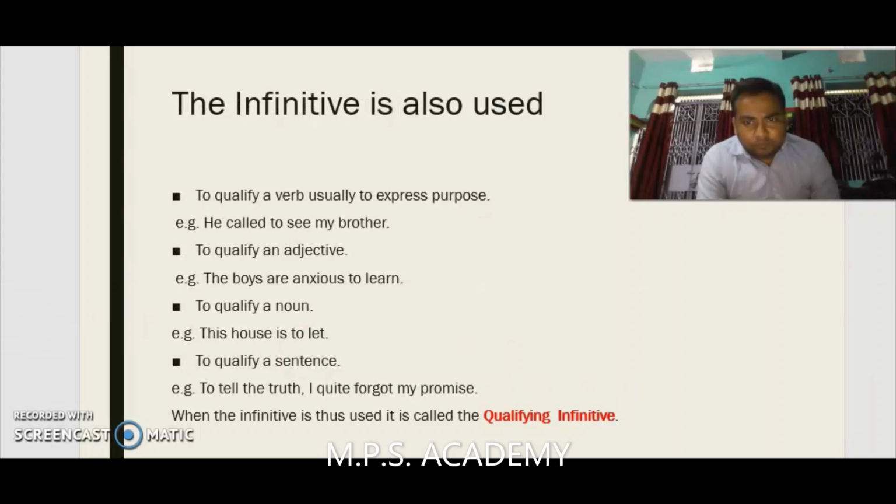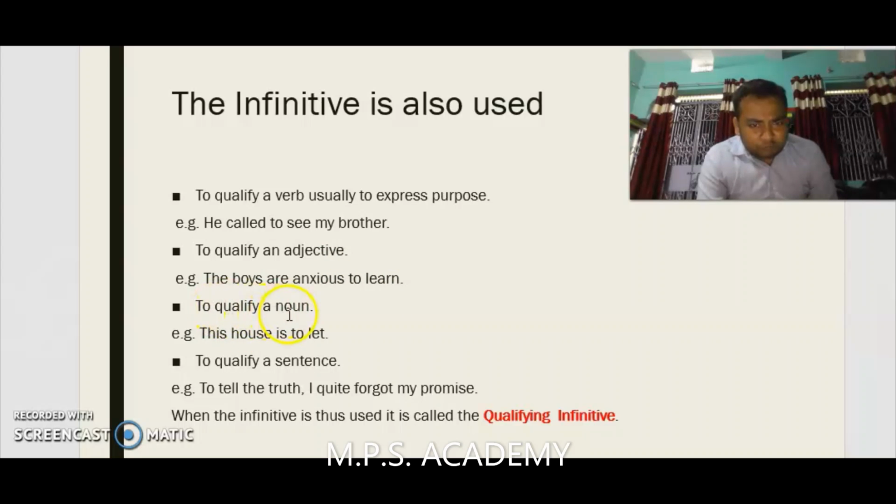Now we will learn where it is also used. It is also used to qualify a verb, usually to express purpose. For example, he called to see my brother. To qualify an adjective. For example, the boys are anxious to learn. Here we are using to to qualify the adjective.